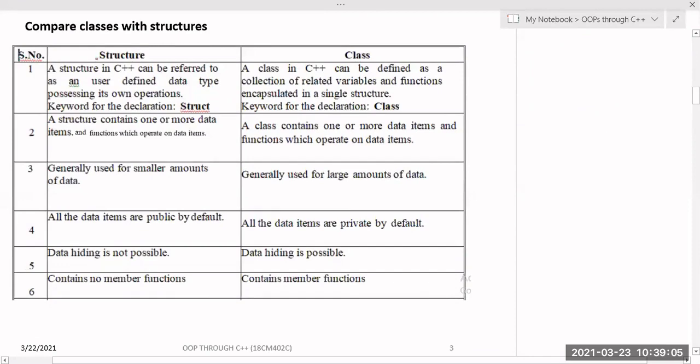So what are the differences between structures and classes? A structure in C++ can be referred to as a user defined data type possessing its own operations, and the keyword for the structure declaration is struct. This is small letters only. Struct is the keyword which is used to define the user defined data type. And a class in C++ can also be defined as a collection of related variables and functions encapsulated in a single structure. Both variables and functions. The syntax for this one is class. So this is the keyword for class.